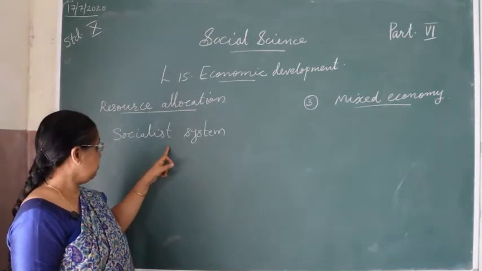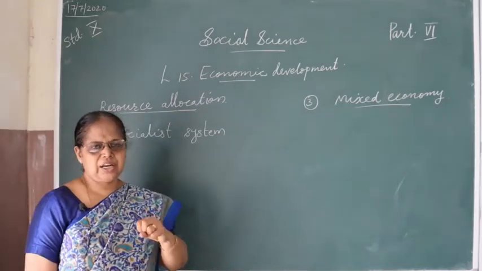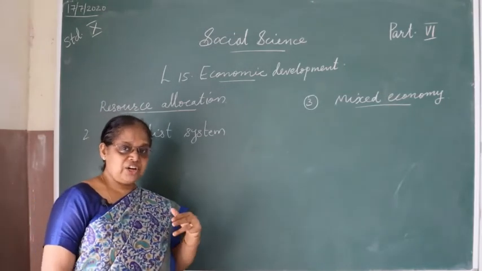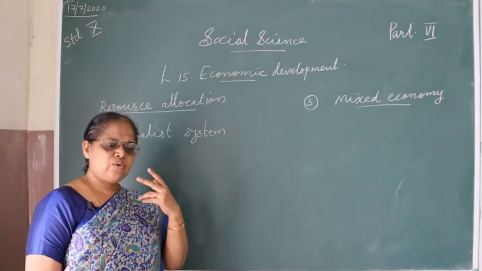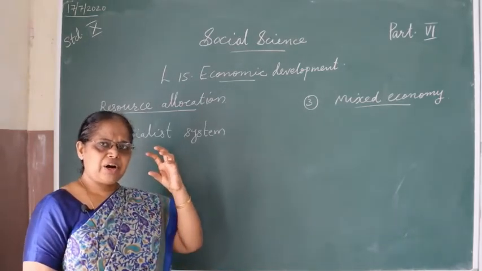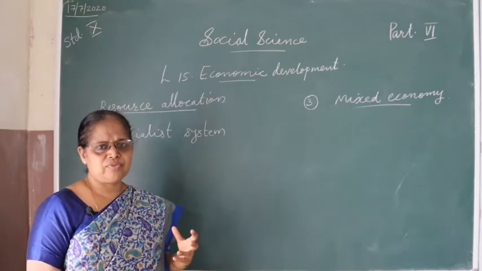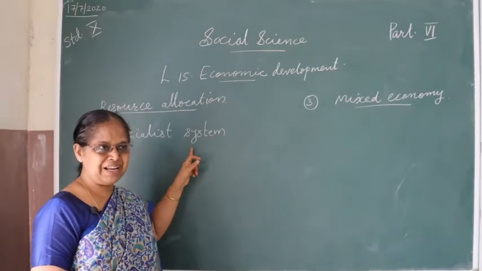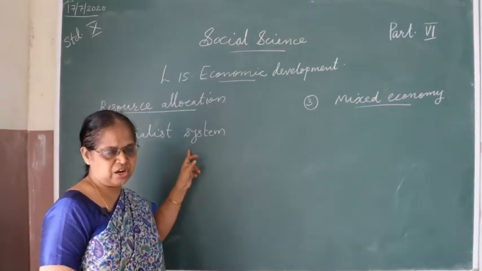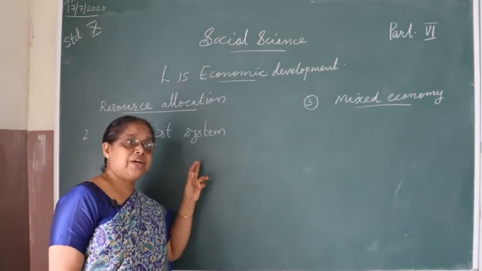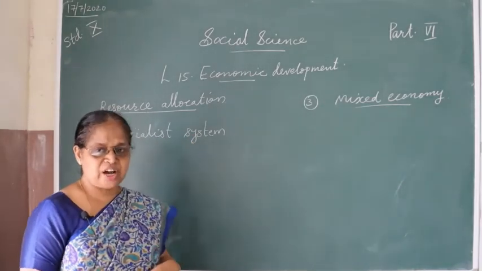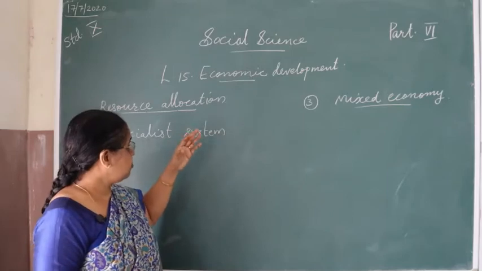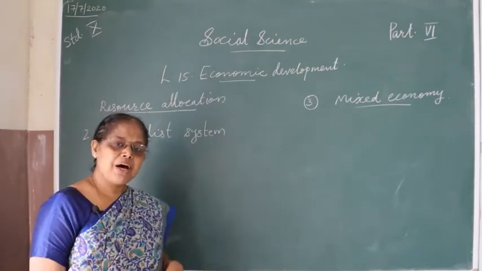In the socialist system we can see the control of the state in all matters of production. Here state owned factories are there, state owned farms are there, state owned laborers are there, and everything comes under the control of the state. So this system is known as a socialist system, with only public or state participation. This system was adopted by Russia and China, and they achieved economic development. This is just opposite, so nothing is similar to the market mechanism.